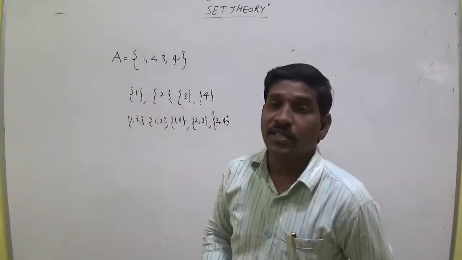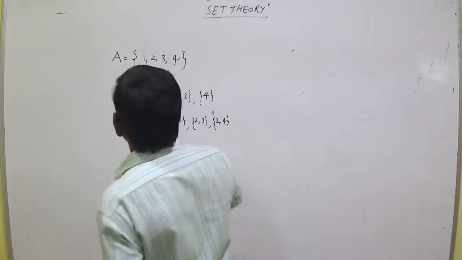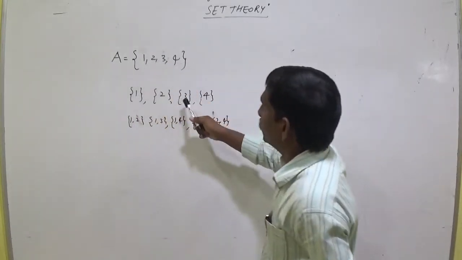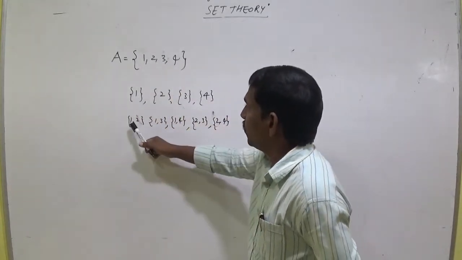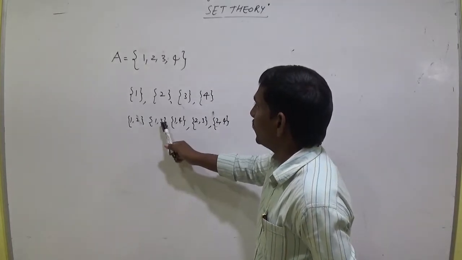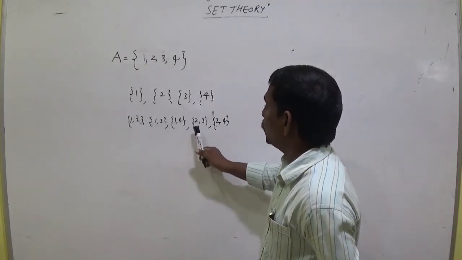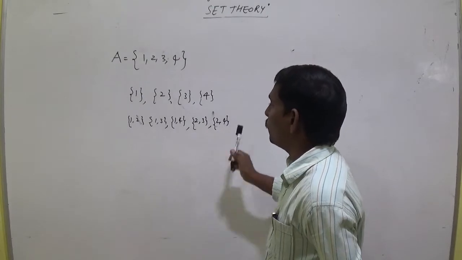This is 1, 2, 3, 4, 1, 2, 1, 3, 1, 4, 2, 3, 2, 4.